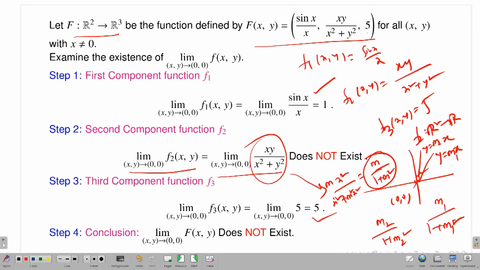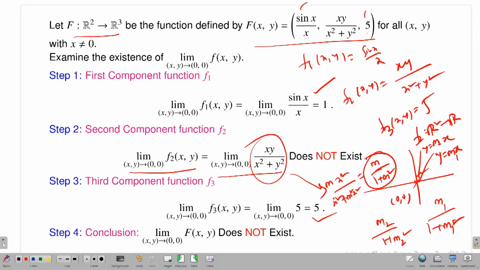The third one is a constant function, so the limit always exists. Now I have investigated the component functions of the given capital F. For the first and third component functions the limit exists. What about the second one? The limit does not exist. So, applying the earlier theorem, the limit of the original function exists if and only if the limits of the component functions exist. That fails here: in the second component function the limit does not exist, and therefore the limit of the original function does not exist.